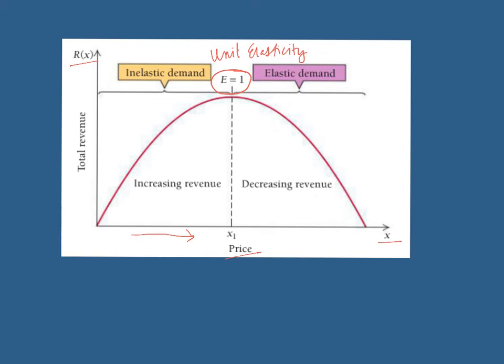So on the left-hand side of the graph, a small increase in price doesn't really change demand, and therefore I'm increasing my revenue. But once we get past that point at which we have our unit elasticity, at which we've maximized our revenue, we start seeing a larger and larger decrease in demand, and therefore now a small increase in price causes a large decrease in demand. And even though we're getting more money per item, the number of items we're selling is significantly affected. And so we're selling many fewer items. Even though we're at a higher price, we're going to decrease our revenue.